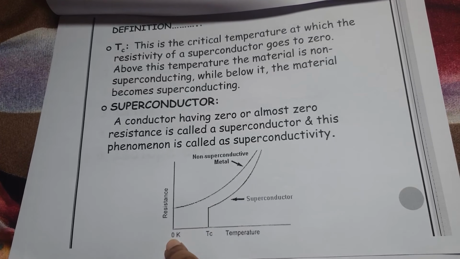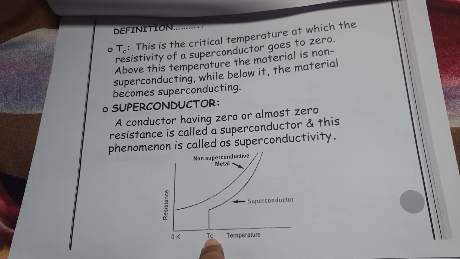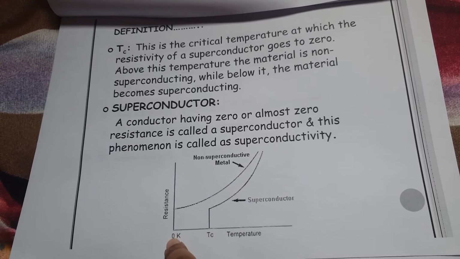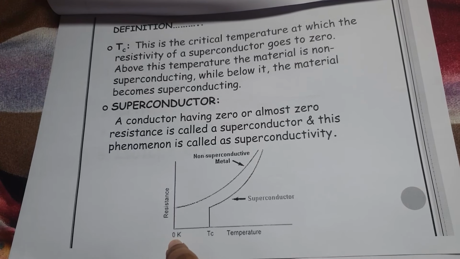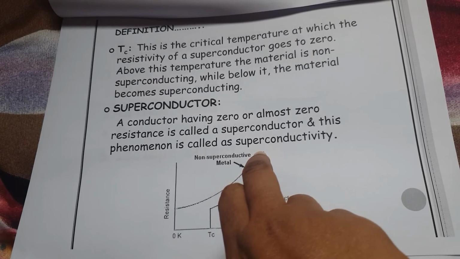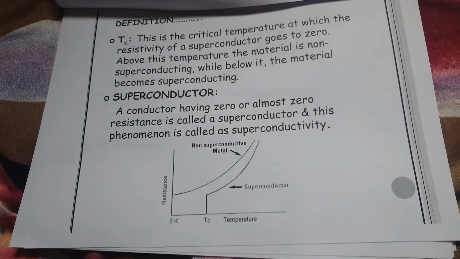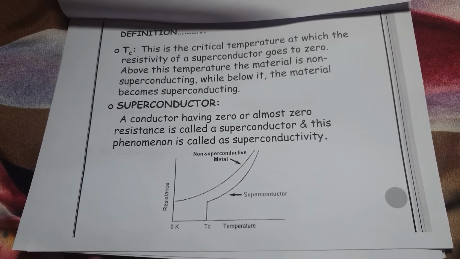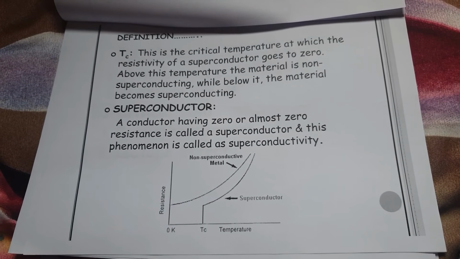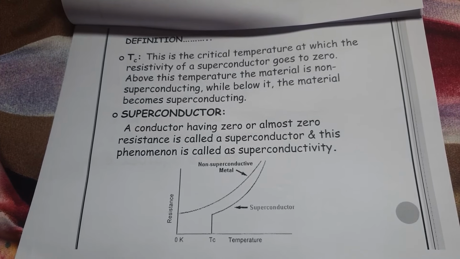Here the temperature is 0 Kelvin and here it is the critical temperature. At the critical temperature it is in the superconducting state, and at 0 Kelvin, this is the curve for a non-superconducting material, like this. This is just the basic thing you should know: what is meant by critical temperature, what is meant by superconductivity, and what is meant by superconductor.